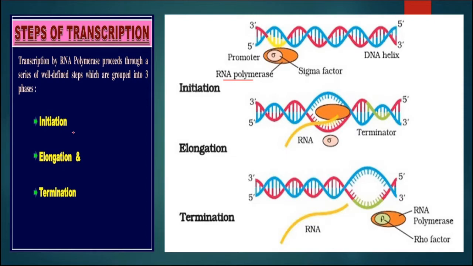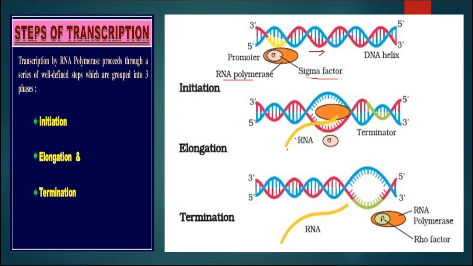Initiation starts when this enzyme attaches on the DNA and starts the process of transcription. For that, the initiation factor, sigma factor, will attach with this enzyme. Now this enzyme will move in this direction, read all the information present on DNA and transcribe it onto the RNA, and in this way RNA is forming.